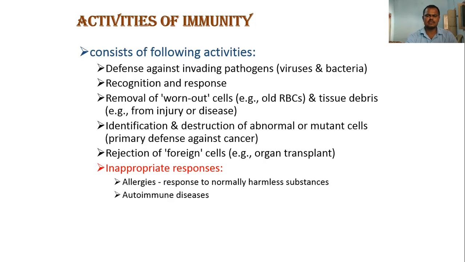Those two things are there. That is the allergies. Some patients with allergies can become very ill. So allergic responses to normally harmless substances, and autoimmune diseases. These two inappropriate responses are also done by the immune system.